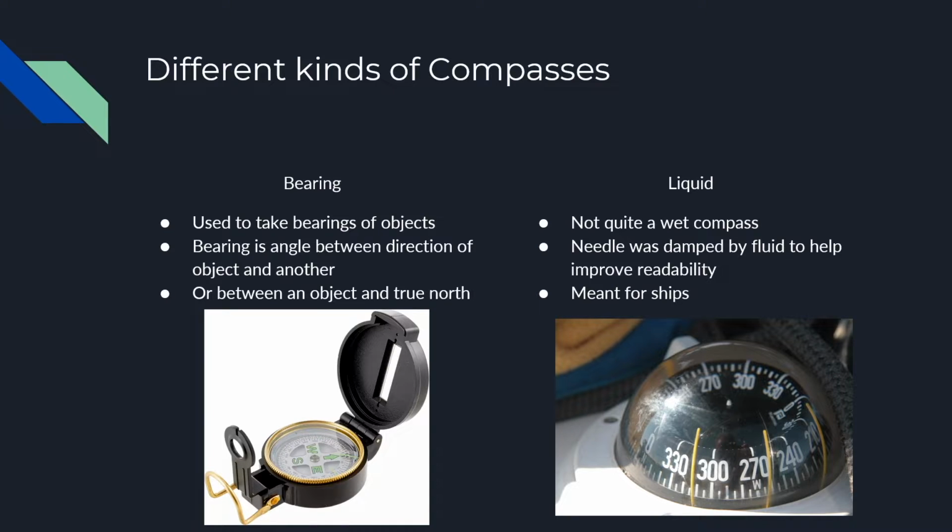Different types of compasses. A bearing compass is a magnetic compass that is made in a way that it allows the user to take bearings of objects. A bearing is the horizontal angle between the direction of an object and another object, or between it and that of true north. A liquid compass, not to be confused with a wet compass, is a design that has the magnetized needle damped by fluid in order to prevent excessive needle swing, while improving readability. These types of compasses were meant for ships.